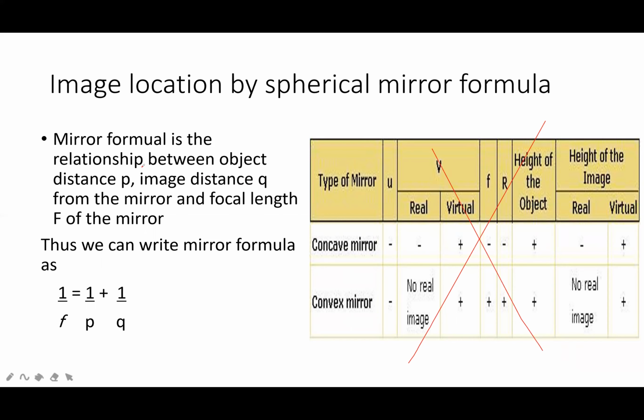The mirror formula is the formula which gives the relation between the object distance, image distance, and the focal length of the mirror. So 1 by f is equal to 1 by p plus 1 by q. F represents focal length, p represents object distance, q represents image distance.